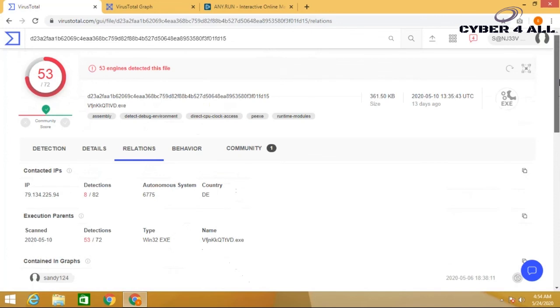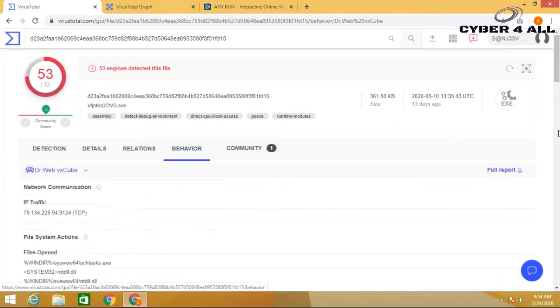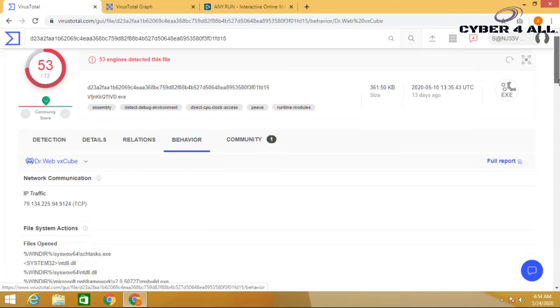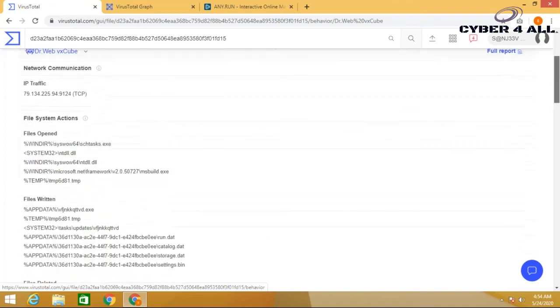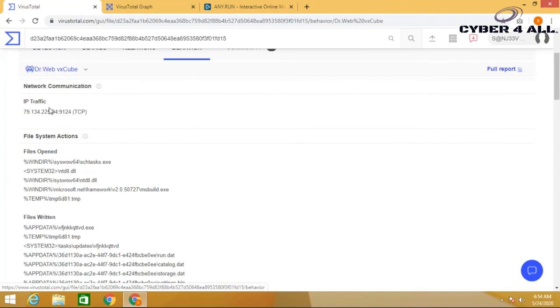Moving towards the next section, that is the behavior section. Here it displays the network communication with the IP addresses mentioned below. It also includes file system actions, which cover files that have been opened and files that have been written.